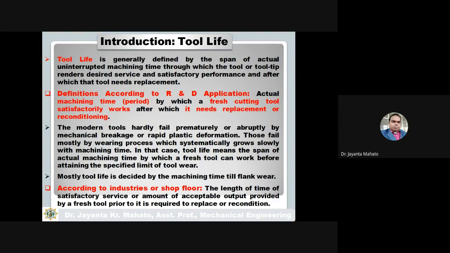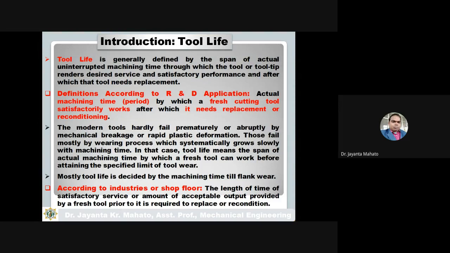This is the actual machining time, the period for which a fresh cutting tool works satisfactorily, after which it needs replacement or reconditioning. Reconditioning is like resharpening the tool.